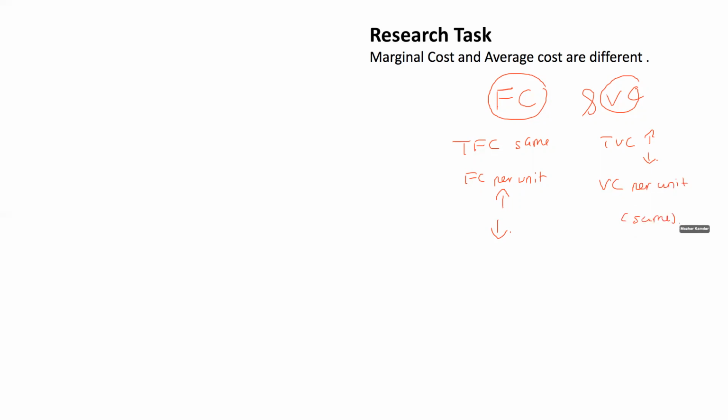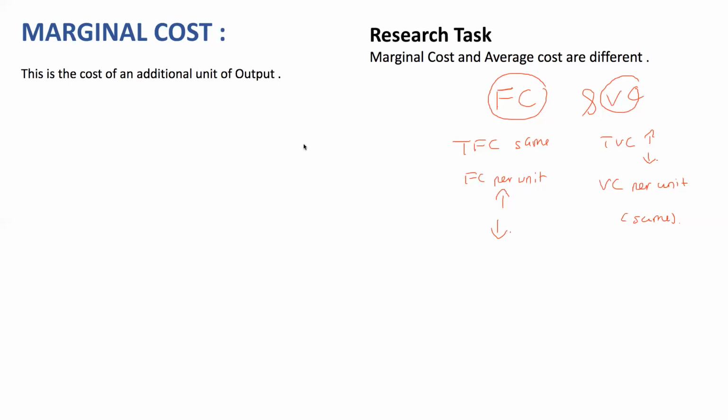Okay. Now we are going to learn what marginal cost is. The reason I taught you the difference between fixed cost and variable cost was that we need this as a very strong base when we are doing the chapter on marginal costing. Let us talk about marginal cost. What is marginal cost? Marginal cost is nothing but the cost of an additional unit of output, that is, the cost of an extra unit of output.